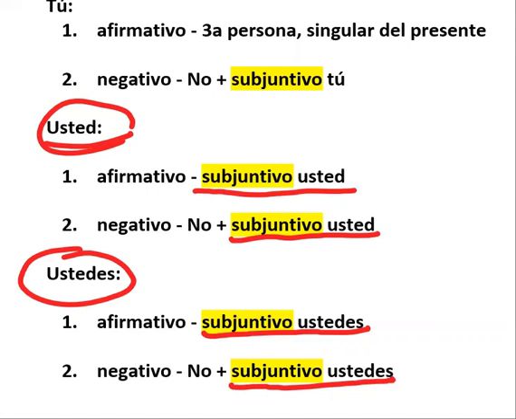If you know the usted, you'll know the ustedes. Just add an n. So if I said escriba to one person with whom I would use the formal address, then ustedes is going to be escriban with an n at the end.